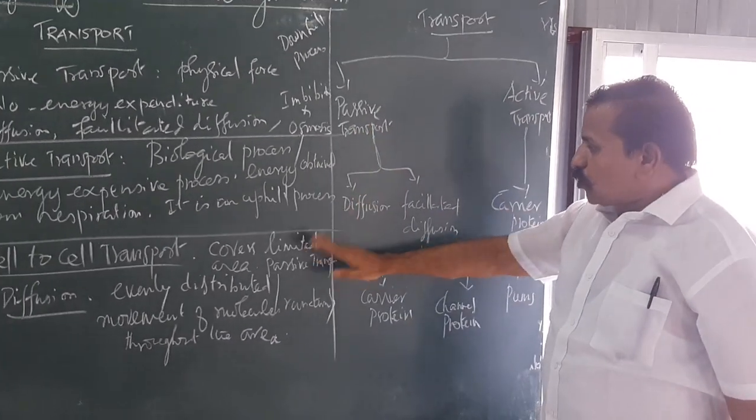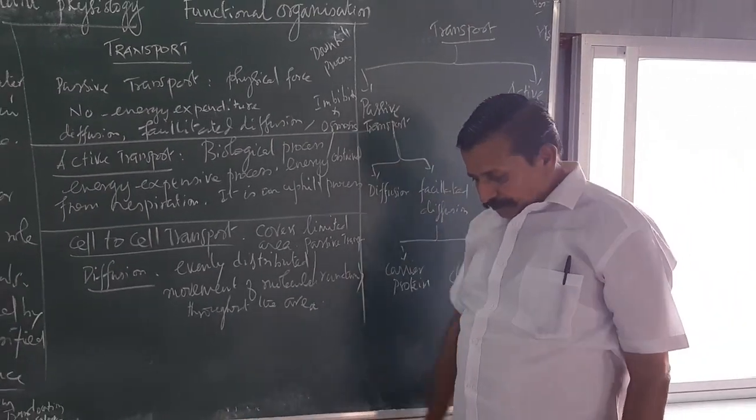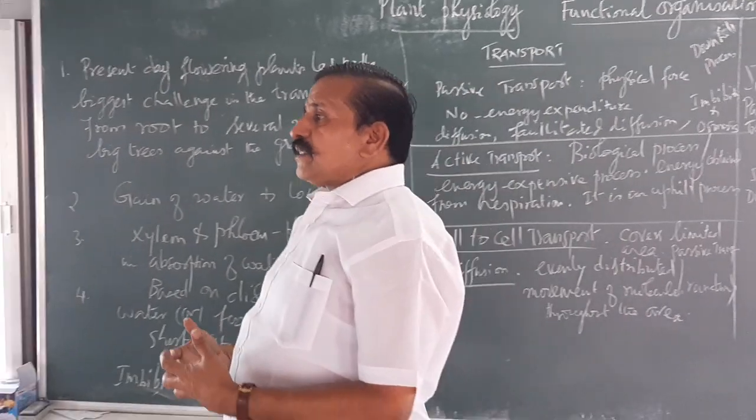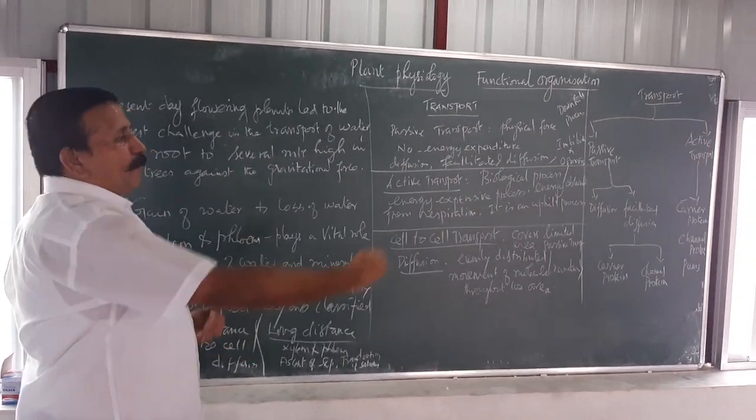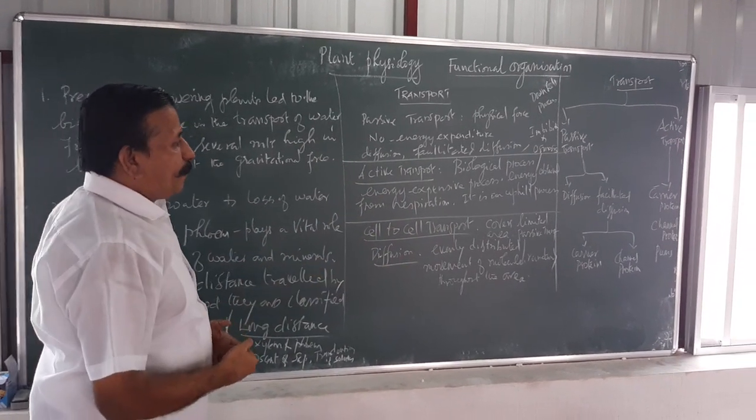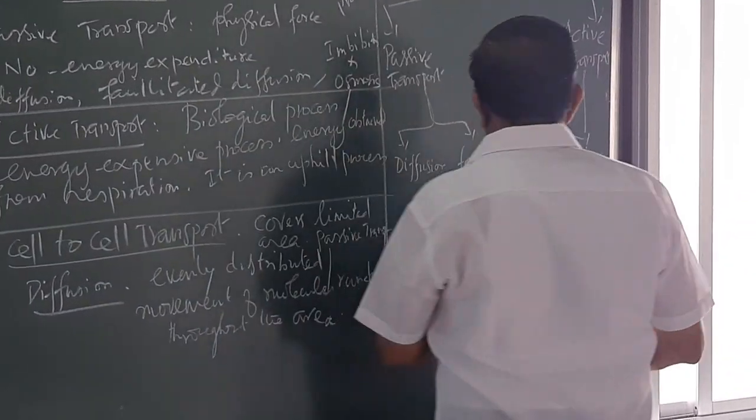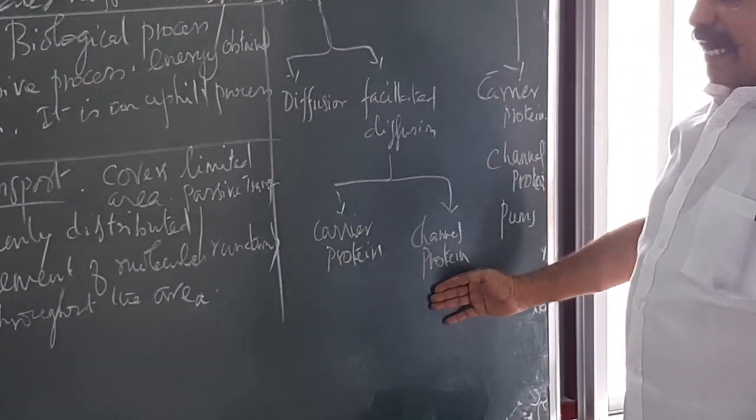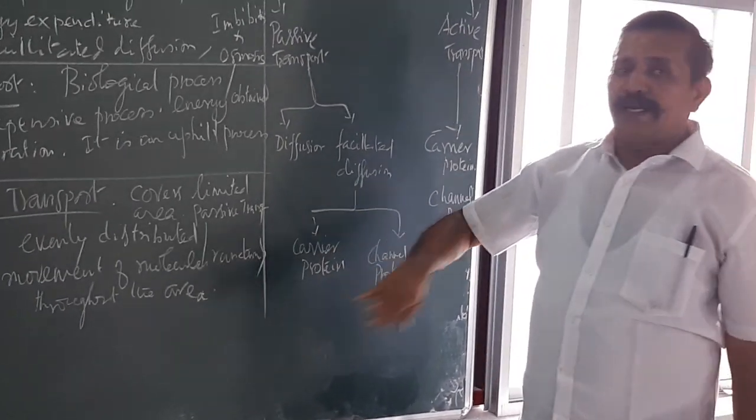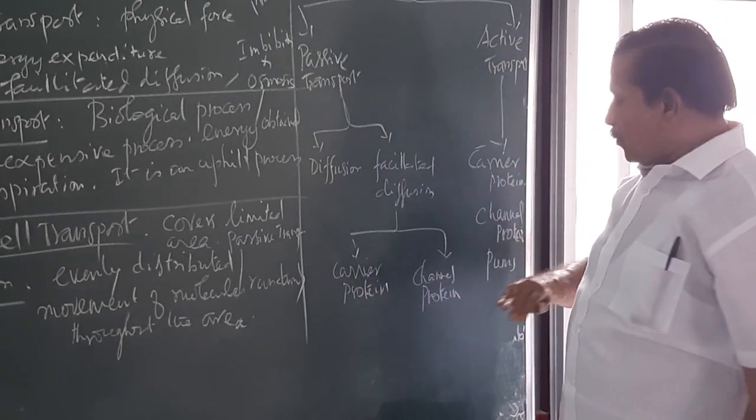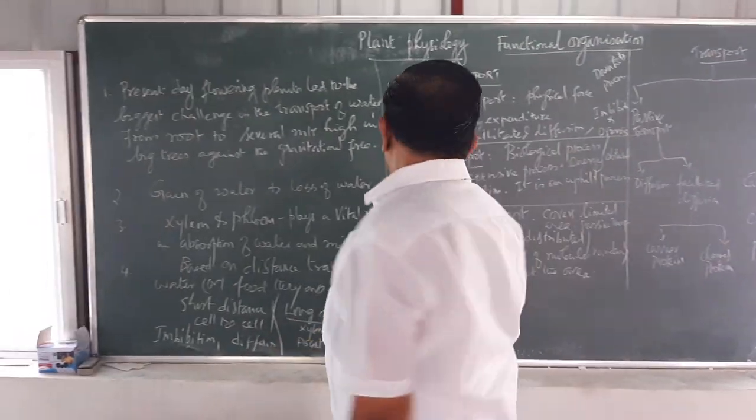Passive transport is also divided into two. One is diffusion, another is facilitated diffusion. Facilitated diffusion means that the plant gets some convenient means to send the molecule from one cell to another cell. In such a way it is also classified into carrier protein and channel protein. Later I can explain in detail what carrier protein is, what the process of carrier protein is, and what the process of channel protein is. It will be possible to obtain details at that stage.